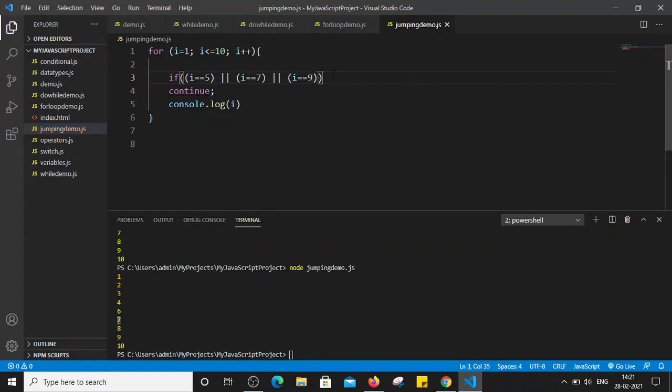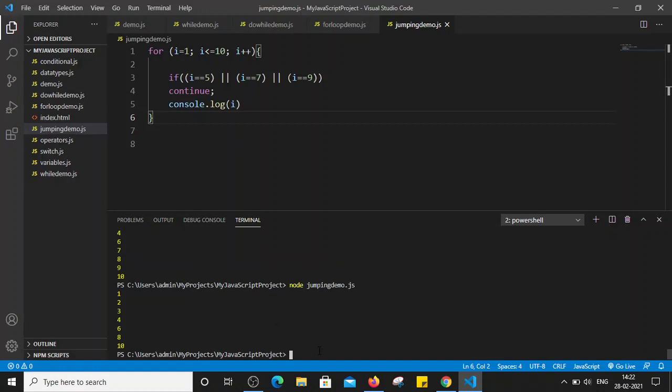So now we are checking whenever the value of I becomes 5, 7 or 9, we will be using continue here. That will skip the values 5, 7 and 9. As soon as the value of I becomes 5, 7 or 9, it will directly go to the next iteration. It will increase the value of I by 1 and it will not perform the iteration for the 5, 7 and 9 values. Now let's save this file and run it. We can see here, right? It skipped the values 5, 7 and 9. So it's printing 1, 2, 3, 4, 6, 8 and 10 only.